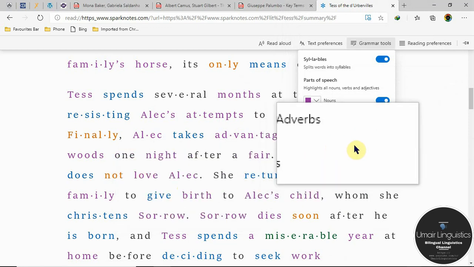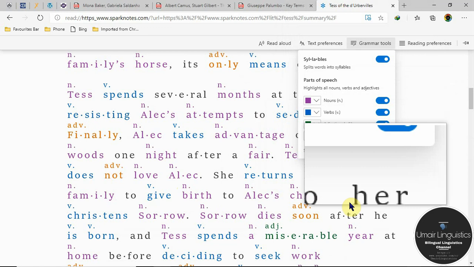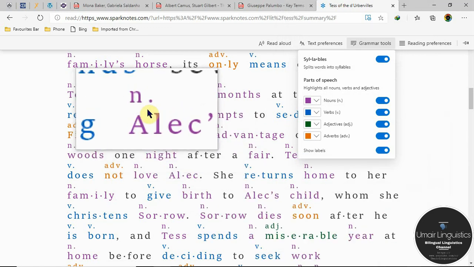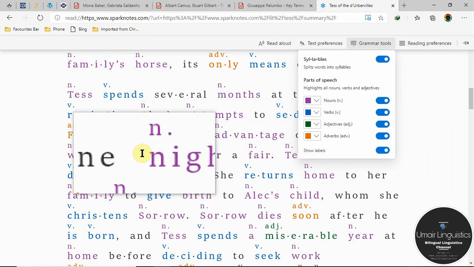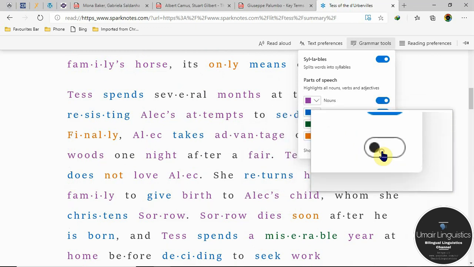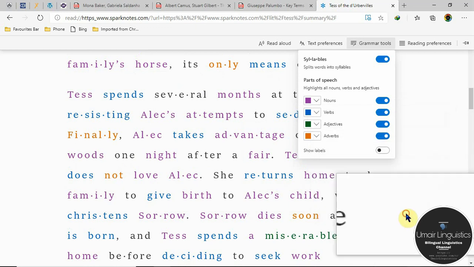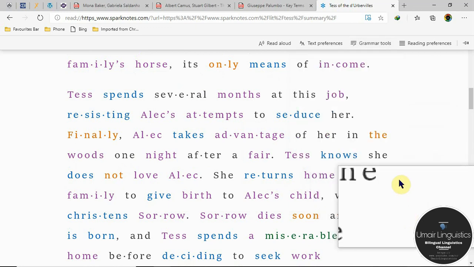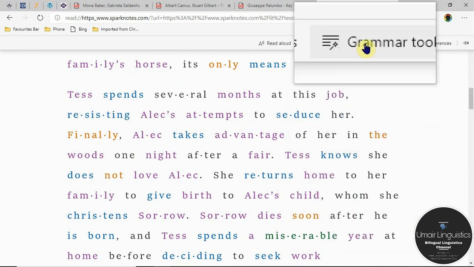Not only this, I can also create labels as well. Now above each word there is a label, but I think it will create some reading problems sometimes, so I think it's better not to use this. But in the beginning, for children, for a small text, you can use this. These were the grammar tools, but there are some more tools as well.